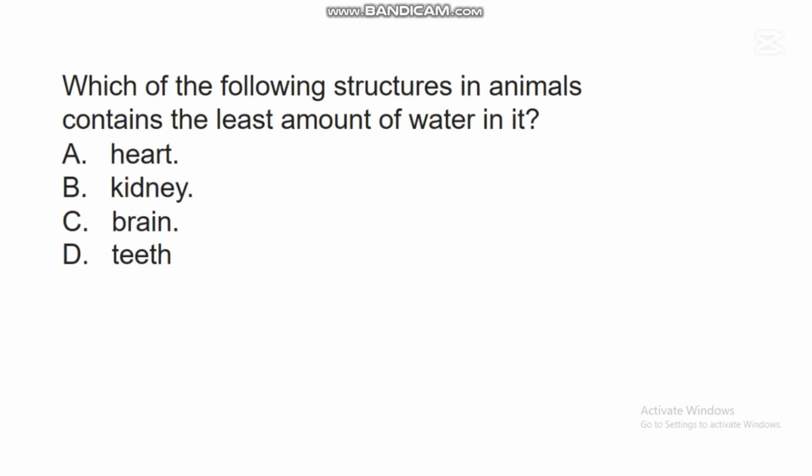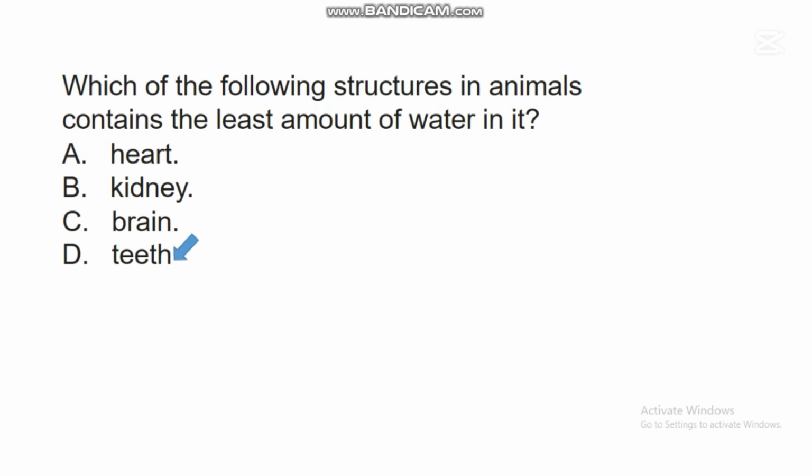The next question says, which of the following structures in animals contains the least amount of water in it? A. Heart. B. Kidney. C. Brain. D. Teeth. In this question, the correct answer is D, teeth.